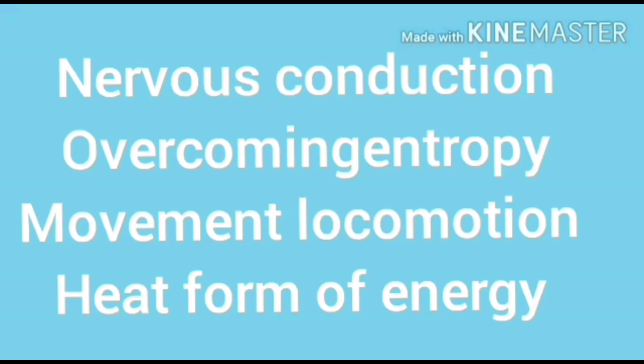There are a few more importances of energy consumption in animal species. One of the most important life processes is nerve conduction. Messages are carried from one organ to another organ, or from brain to organs and organs to brain. This message is carried in the form of nerve impulses. To generate nerve impulses, ATP form of energy is required.